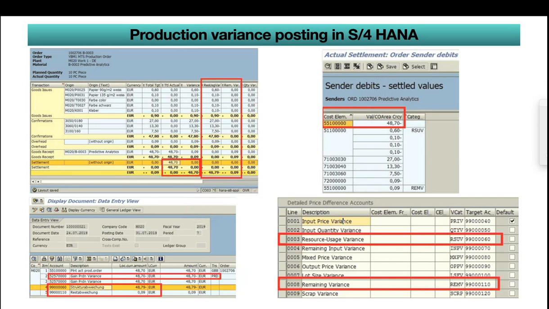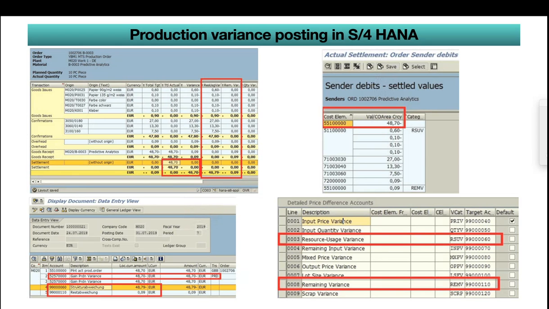It is splitting between 2 types of variances. You can see on the right side we have 2 types of variance. In the right top corner, you can see the settlement of orders, sender debits, settled values. There you can see RSUV, that is resource usage variance, and REMV, that is remaining variance. The total amount is 48.70, whereas the resource usage variance is 48.79 credit, and there is a debit of remaining variance of 0.09. So the net is 48.70.